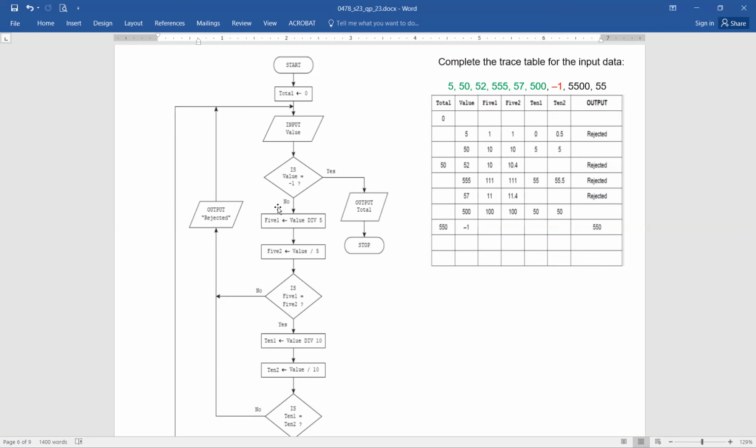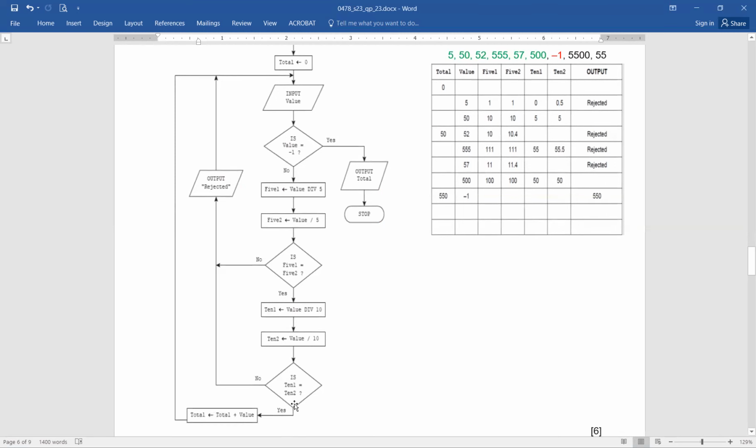You can see 10.1 equals value DIV 10, and 10.2 equals value upon 10. Then you check once again, is 10.1 equals 10.2? Yes. So it moves here, and the value of total is increased. As you can see, it's initialized with 0. If the condition is true, it moves here, total will add the value of value, and it moves back to another input. But if that is not the case, there's a message for the user, output rejected, and then it moves back to the same input. So let's do it together one by one.